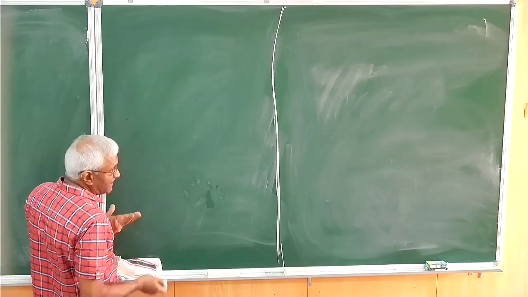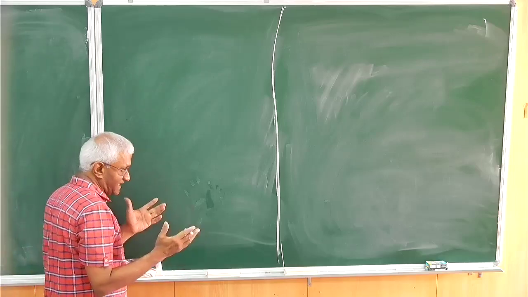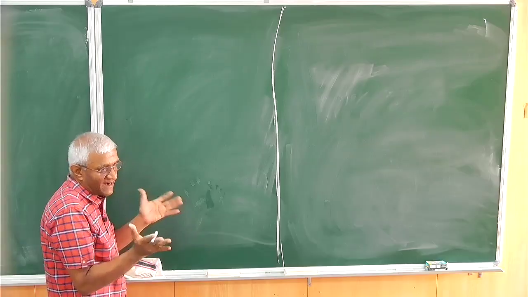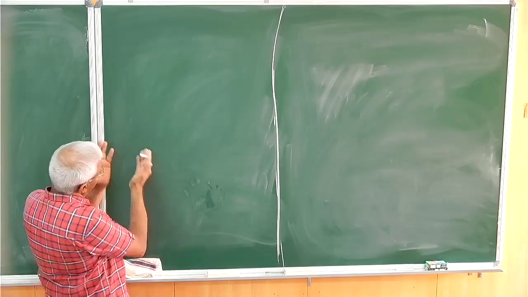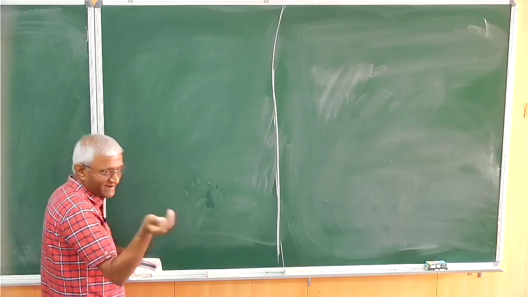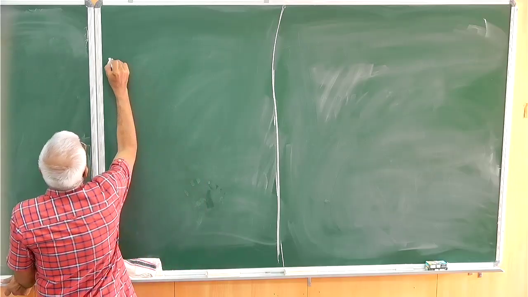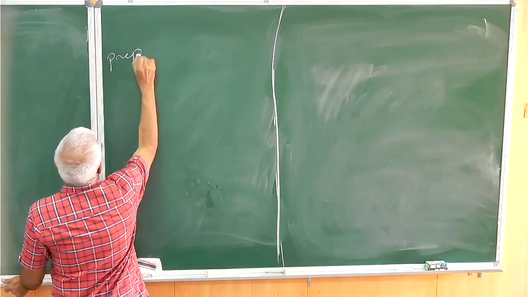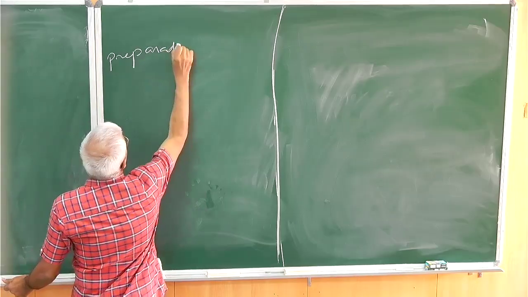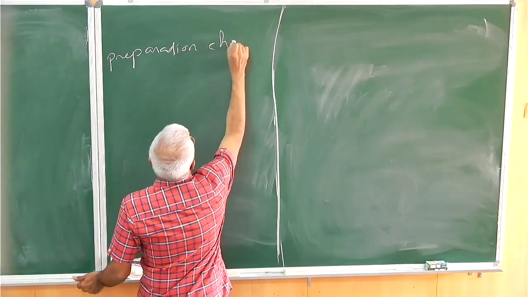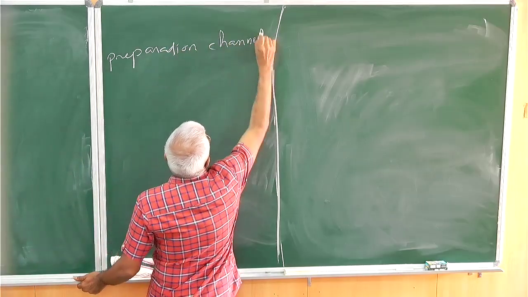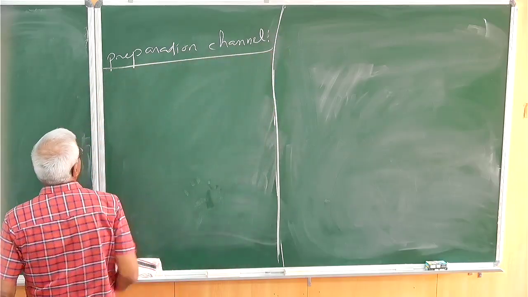So the first very important thing is the preparation of the state. That is actually a quantum channel. You prepare it. How do you prepare? You just write it. That's all. In the laboratory, it is not our problem. So the first channel is what is called the preparation channel. What is a preparation channel?